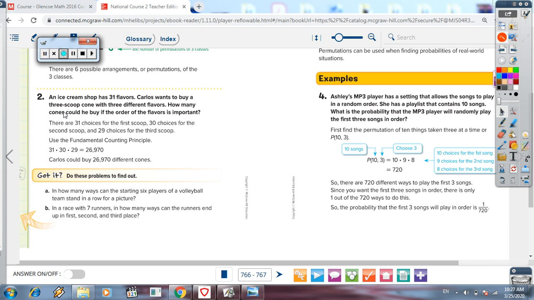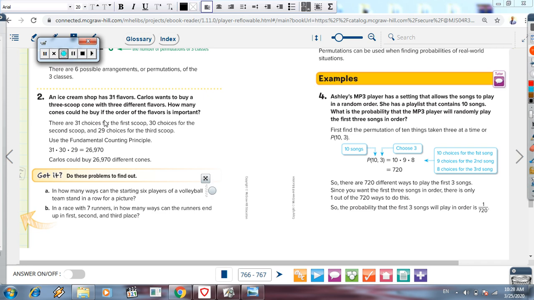But if he chooses 1, now at the second choice how many flavors does he have? He has 30. And then he has 29. Then to find the permutation for all of them, you multiply 31 times 30 times 29. That will be equal to 26,970.